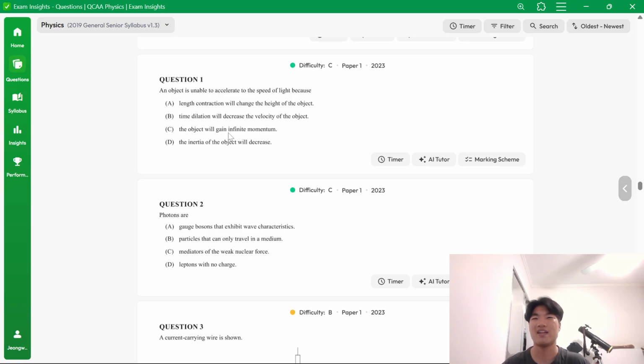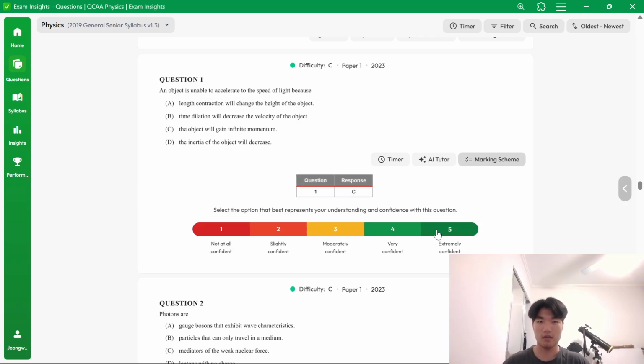The object will gain infinite momentum. Yeah, that sounds about right. The inertia of the object will decrease. Again, that would probably support it in accelerating to the speed of light. So let's see. Okay.